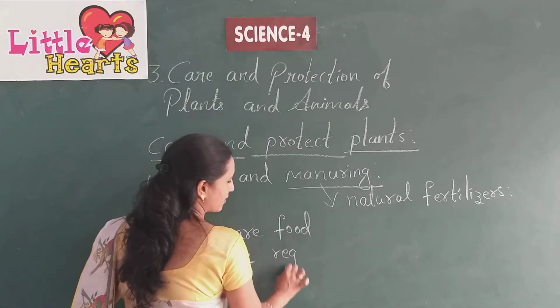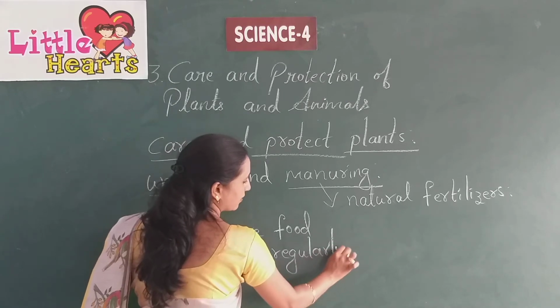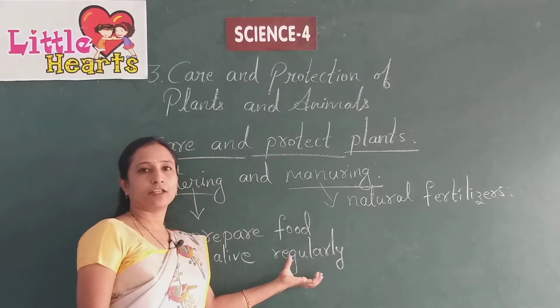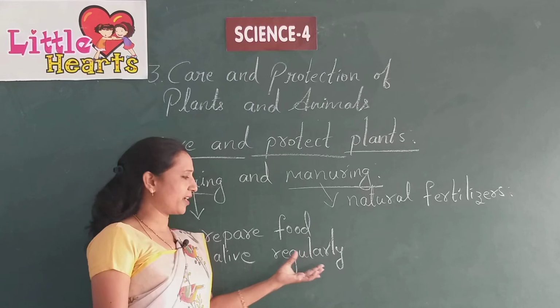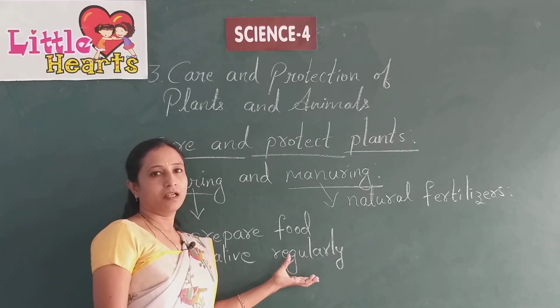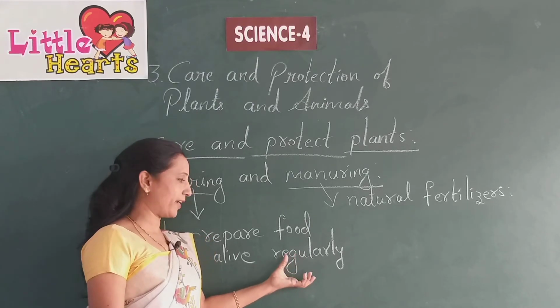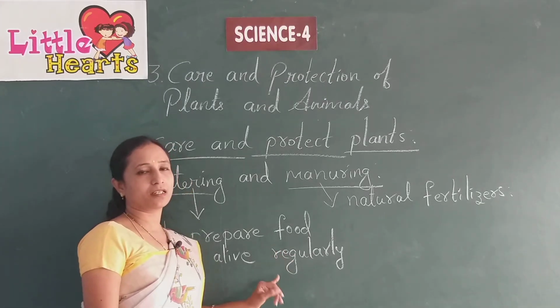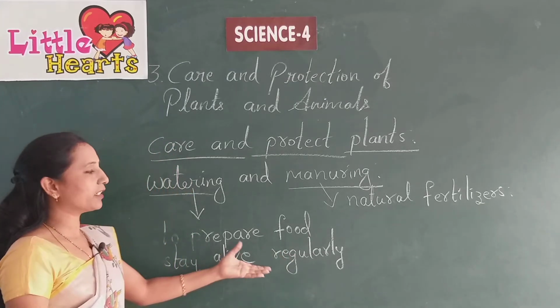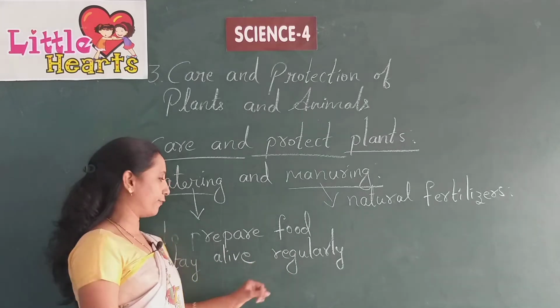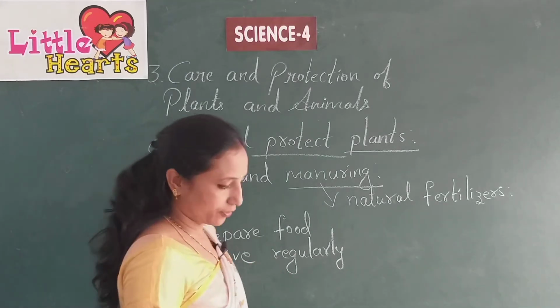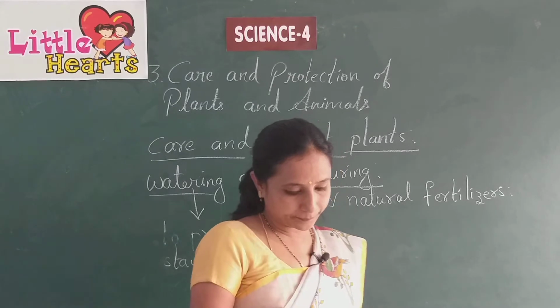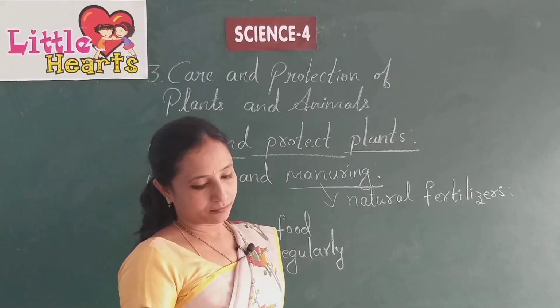Regularly in the sense, if it is summer season, you need to water two times. But in the rainy season, it's not necessary. In the months of June and July, it rains frequently, so no need to water in the rainy season. In the winter season also, once is enough. And then we are going to the next topic, manuring.